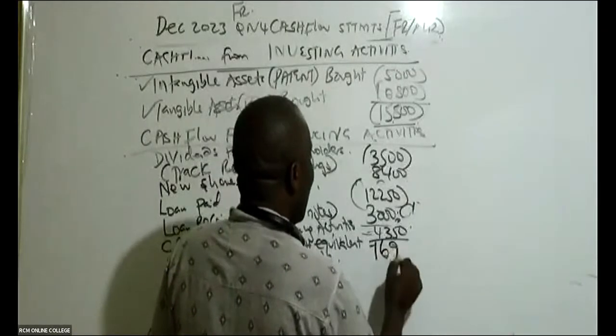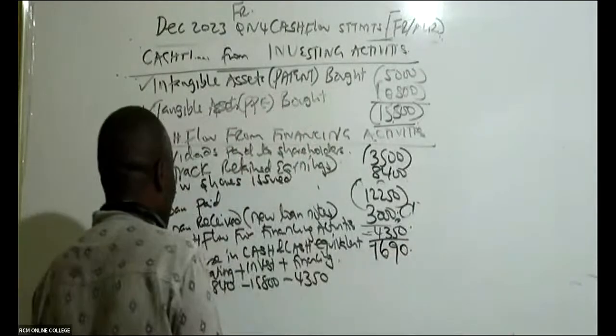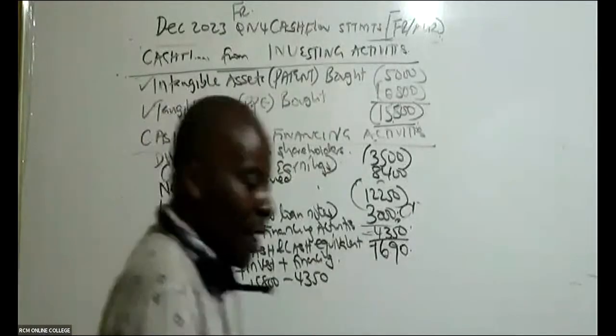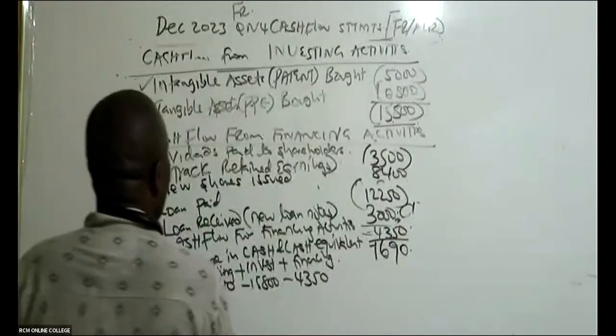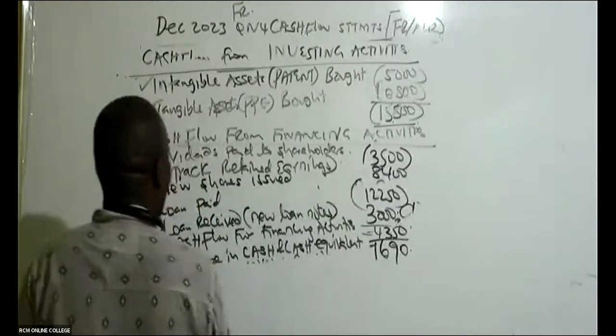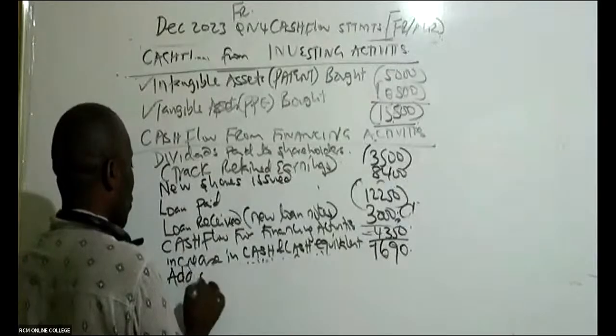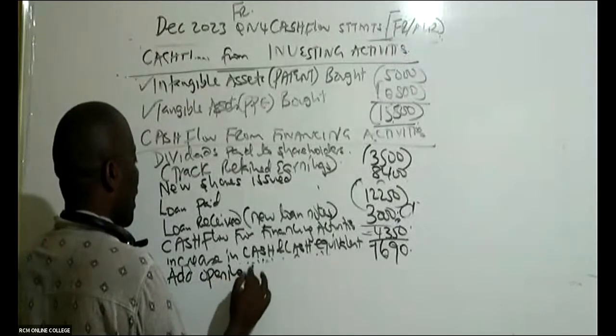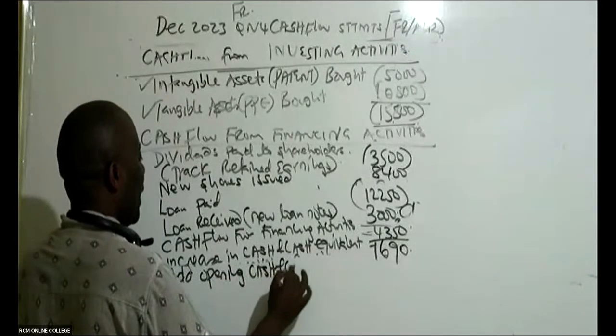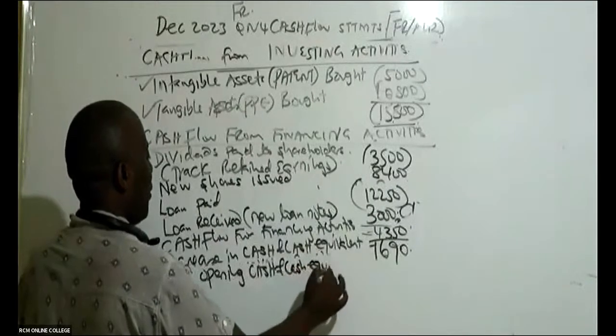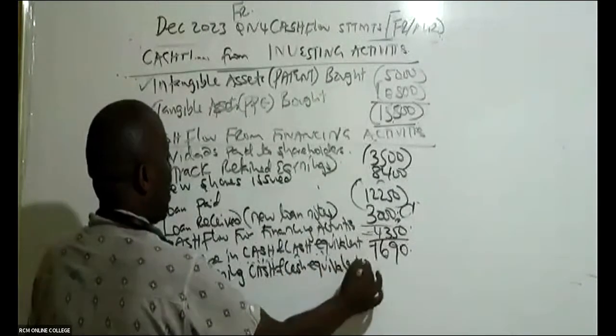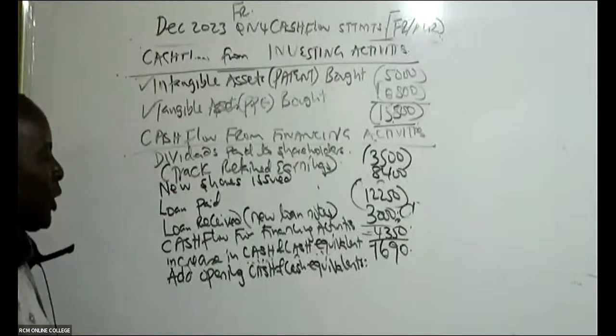So then once you get this 1690 as your cash and cash equivalents increase, then you shall be able to bring forward the opening cash. So in this case, you say add opening cash and cash equivalents.